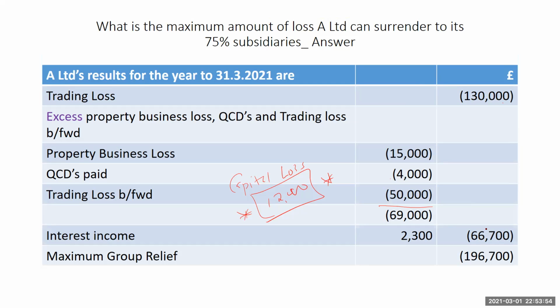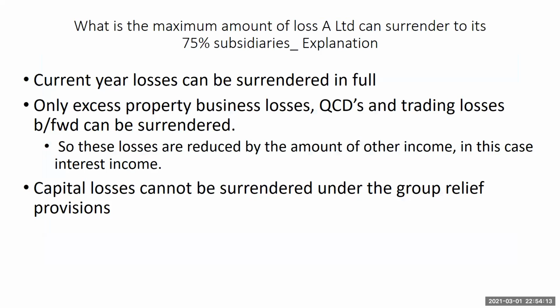Now, it means that at the end of the day, this 66,700 added to the trading loss we've made this year gives us a total of 196,700. This is the maximum group relief that A Limited can surrender to its subsidiaries. Now, what is the maximum amount of loss that A Limited can surrender? The explanation. So first of all, the current year losses must be surrendered in full. Now, only excess property business losses, QCDs and trading losses can be surrendered. Capital losses cannot be surrendered. That's why the 12,000 was totally omitted in the computation.